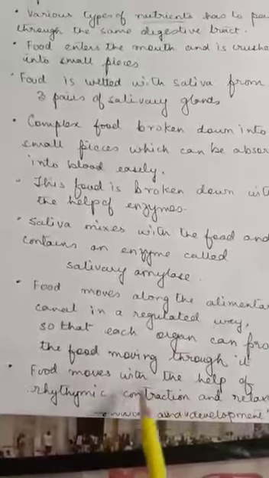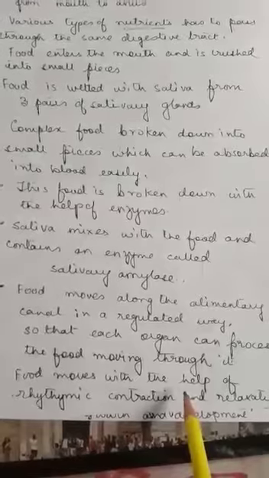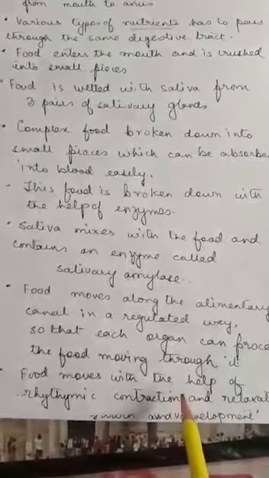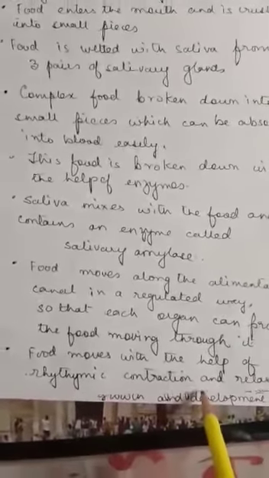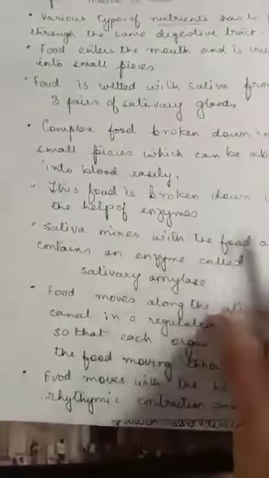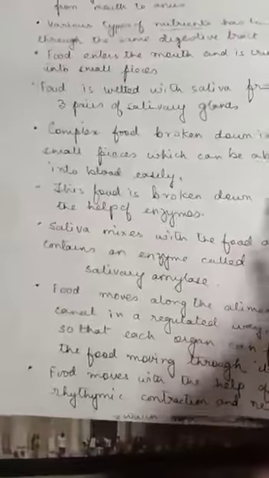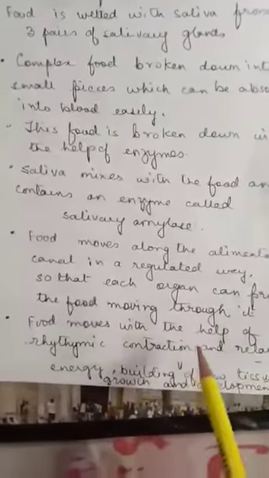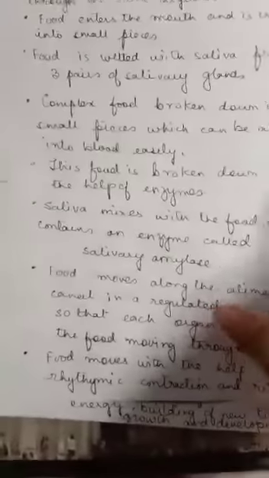The food moves with the help of a rhythmic contraction and relaxation, and this rhythmic contraction and relaxation movement of the alimentary canal is called peristaltic movement. You can write the definition of peristaltic movement as the movement of the alimentary canal which helps to push the food forward, and this is a rhythmic contraction and relaxation of the alimentary canal. Okay.